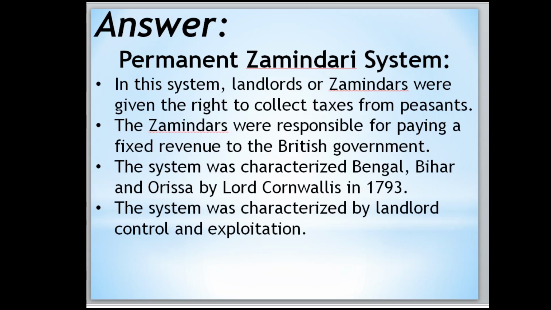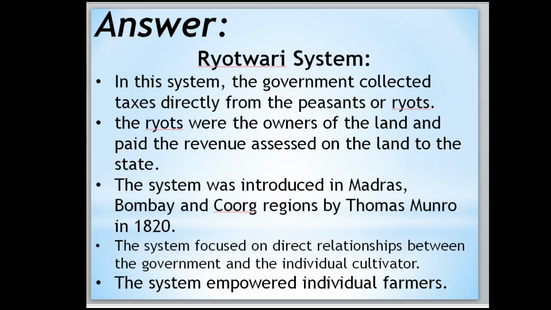Permanent zamindari system. In this system, landlords or zamindars were given the right to collect the taxes from the peasants, the farmers. The zamindars were responsible for paying a fixed revenue to the British government. The system was introduced in Bengal, Bihar and Orissa by Lord Cornwallis in the year 1793. The system was characterized by landlord control and exploitation.